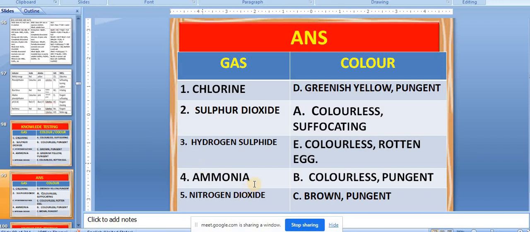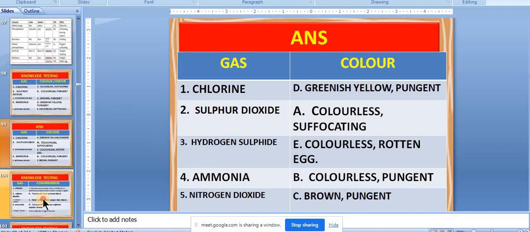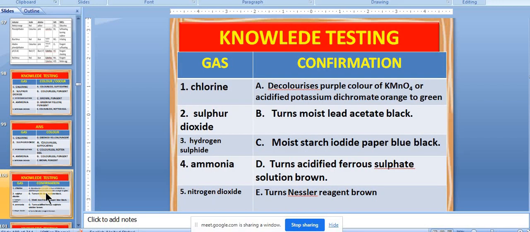Right. Okay, let us move to the next part. Now, previously we asked for the gases. Now, two things are there: identification and confirmation. The two words are different. When we identify carbon dioxide gas, like colorless, odorless, okay, this is identification. It turns lime water milky, it is confirmation. Got it?